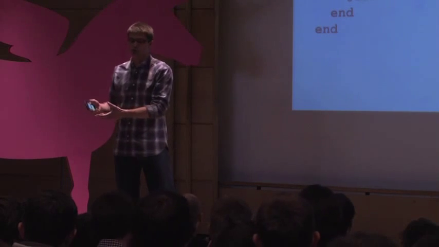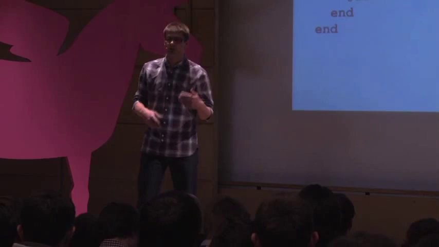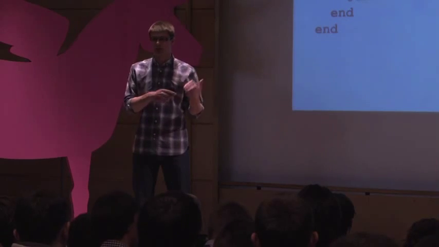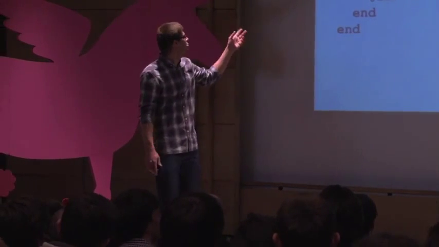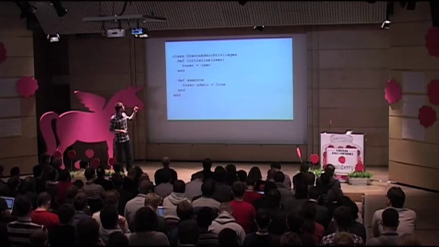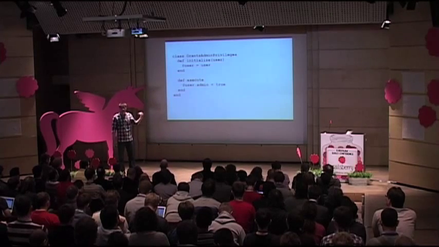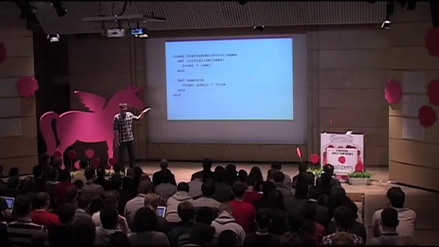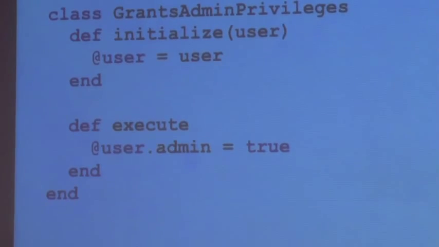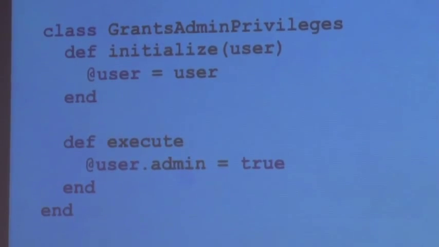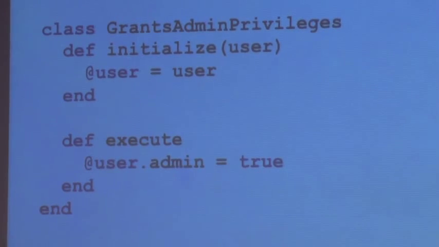So it is also kind of an object, but it's more related to what the class does in general. In this example, we could name the class something like admin privileges granter, but for me, this just reads better. When I see this in the code, it feels better to me. It's kind of a service class, yes.